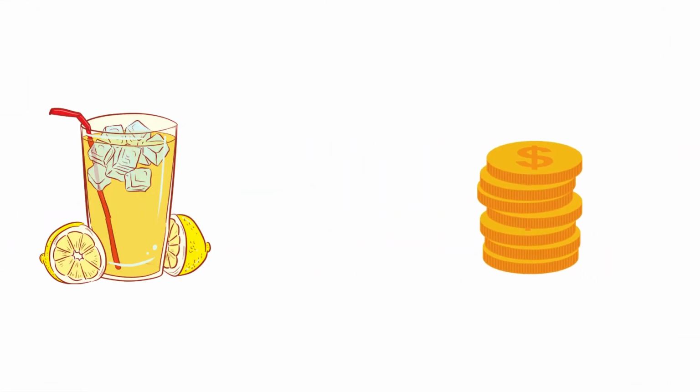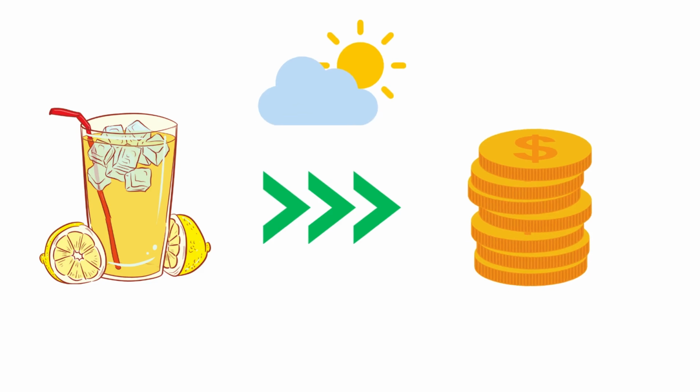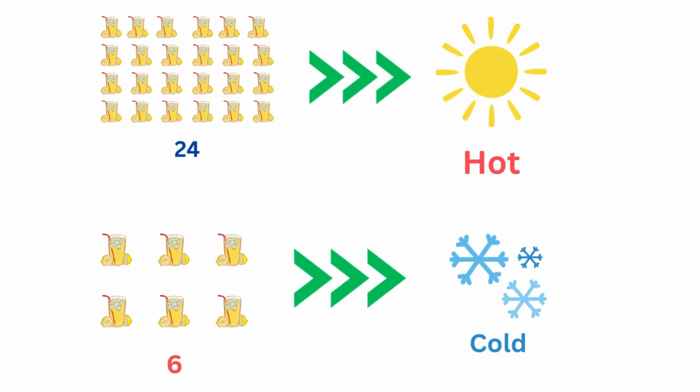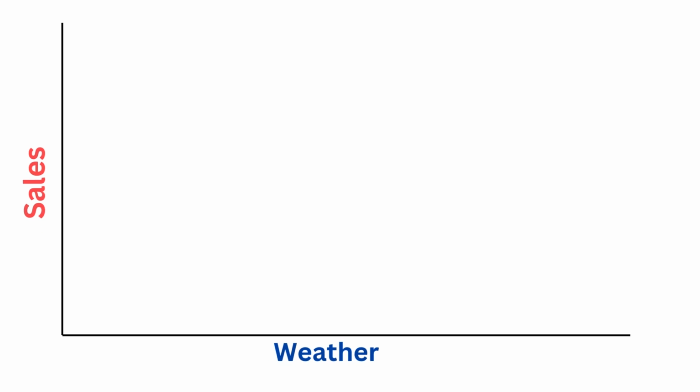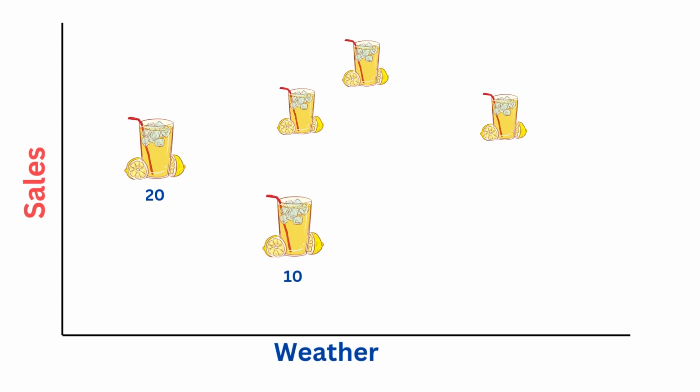Imagine this. You have a lemonade stand, and you want to predict how much money you'll make based on the weather. You notice that on hot days you sell more lemonade, and on cold days, you sell less. How regression helps. Regression is like drawing a line through all your past sales to predict how much you'll make on a new day based on the temperature.